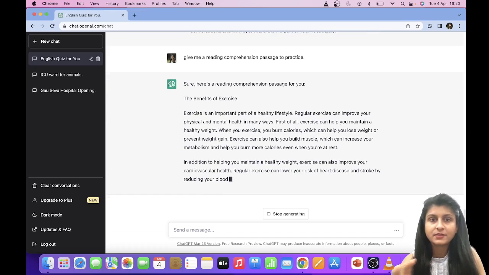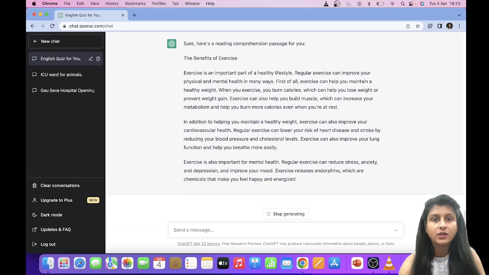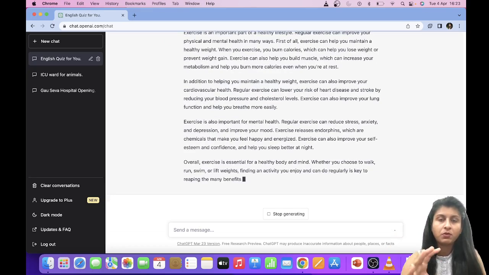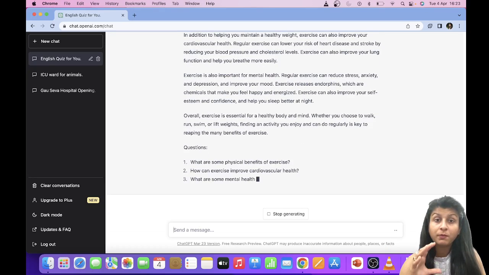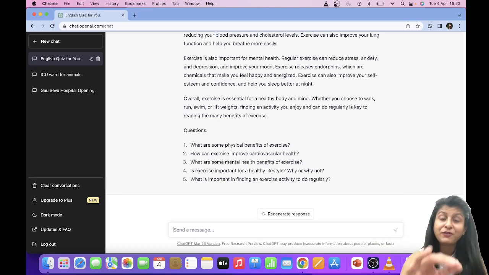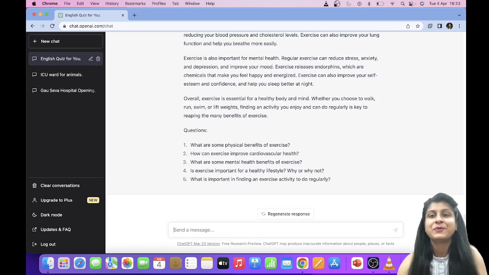It has provided me this random passage, that is the benefit of exercise. Now you can practice your reading from here. When you read this whole passage, you're going to get an idea of what it is trying to convey. Now from that it is going to give you a questionnaire as well. So questions are also there. What are some physical benefits of exercise? So that you have to answer from that passage. I can even ask it to provide me some MCQs based on this passage.